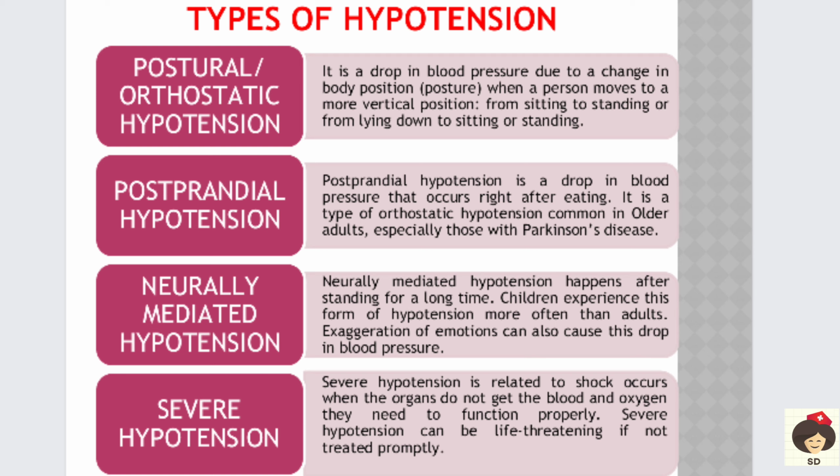And neurally mediated hypotension occurs because of some nervous changes. Mainly the autonomic nervous system is responsible for vasoconstriction and vasodilation, so whenever there is some triggering of the nerves. This is seen in children who are standing for a long time. Even when you were small, in school, when you are standing in the assembly, suddenly you may fall down. This is because of sudden low BP due to nervous transmission.